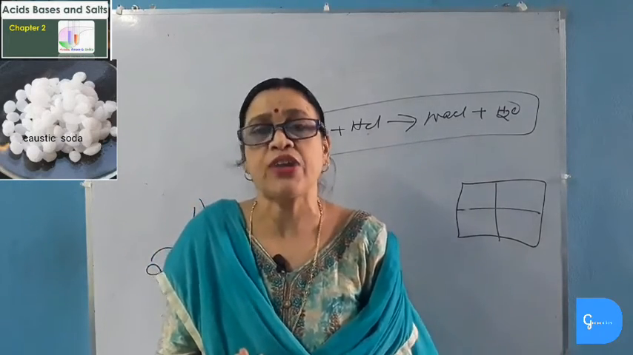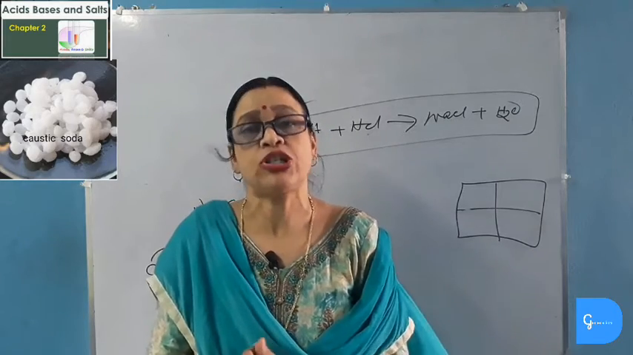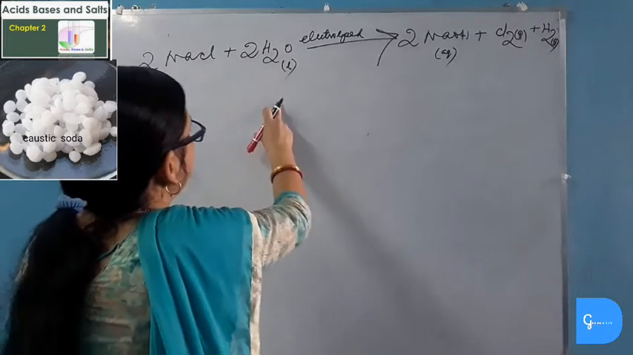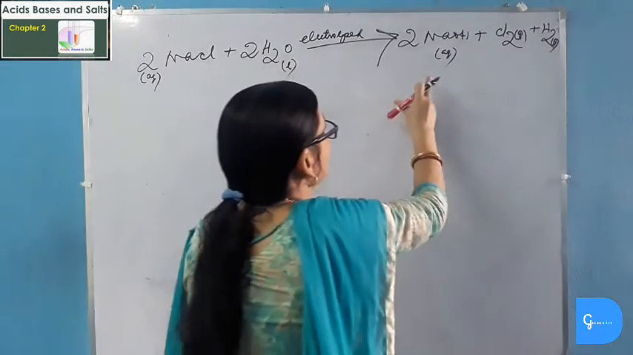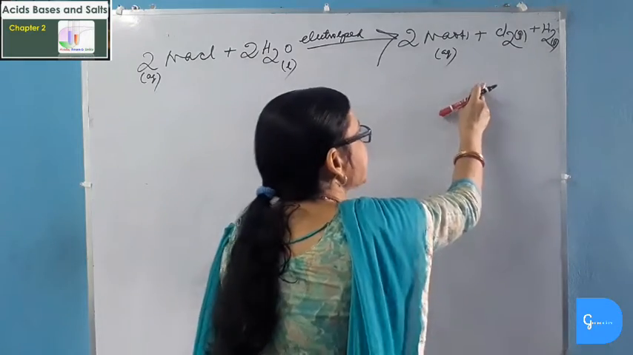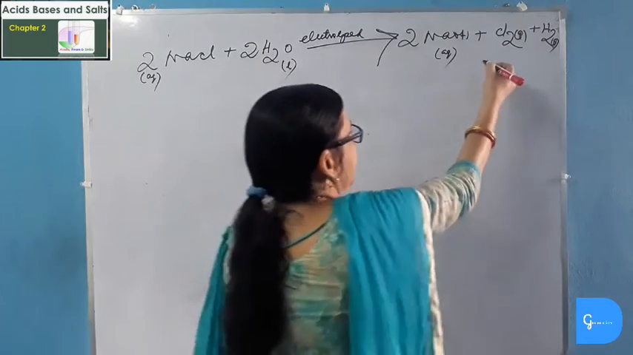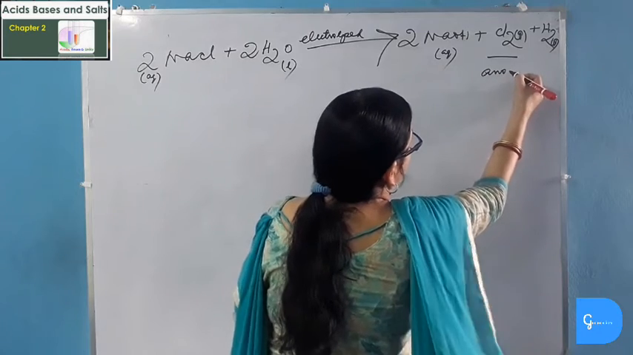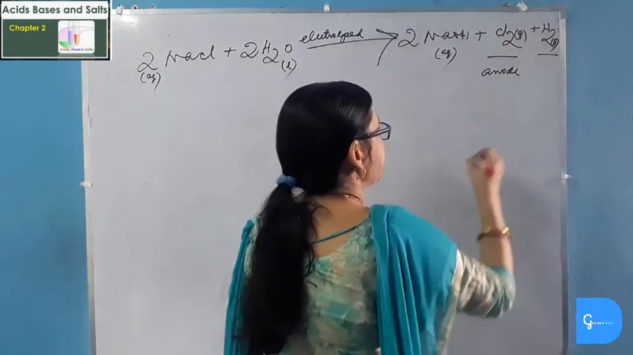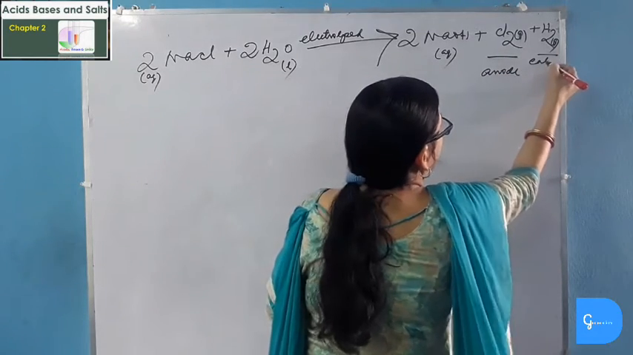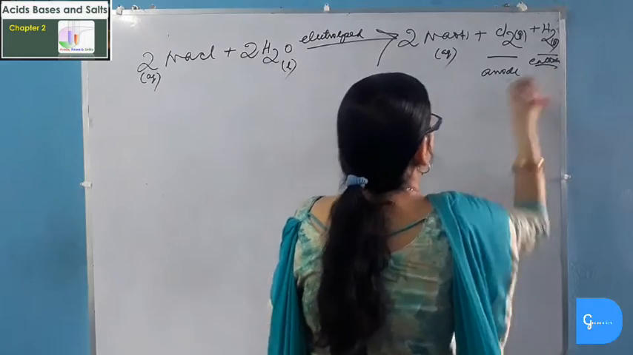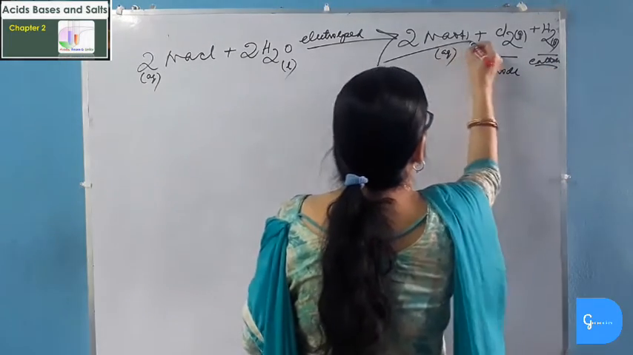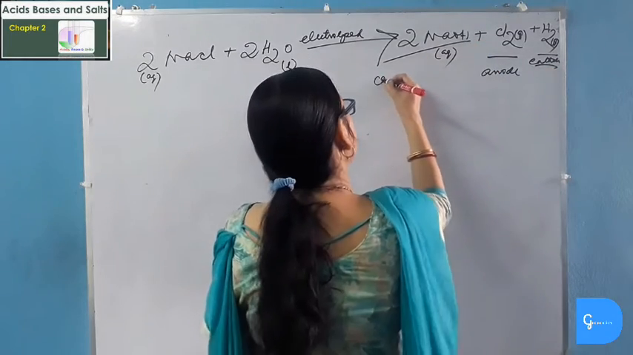So let's see the reaction, what happens when brine is electrolyzed. When brine is electrolyzed, it gives sodium hydroxide, chlorine gas and hydrogen gas. Chlorine gas is collected at the anode or positive electrode. Hydrogen gas is collected at the cathode or negative electrode, and sodium hydroxide is collected near the cathode.